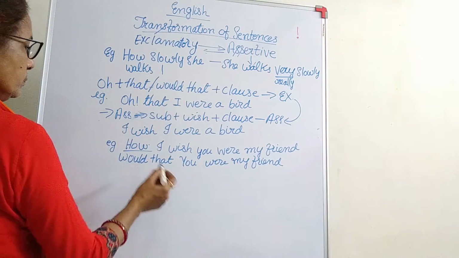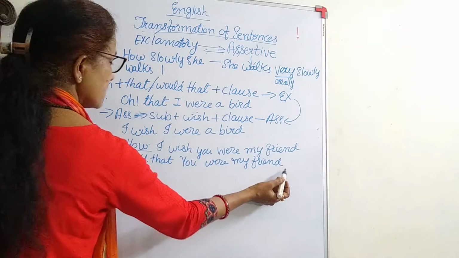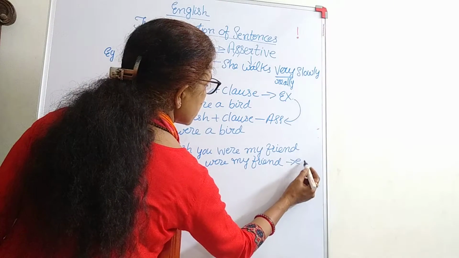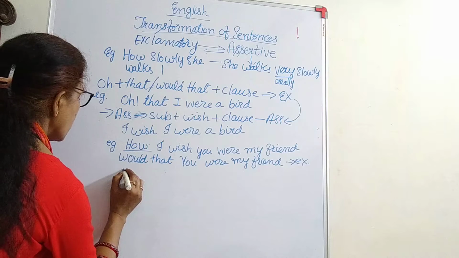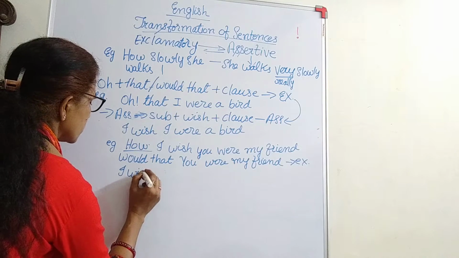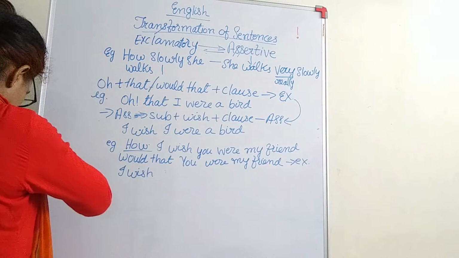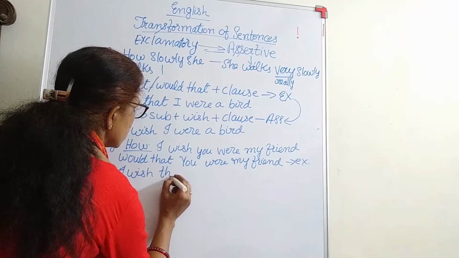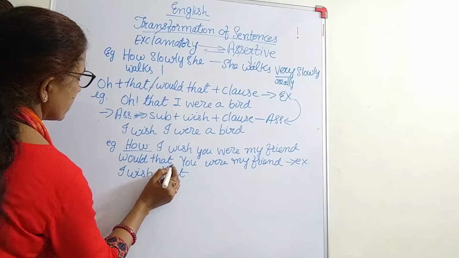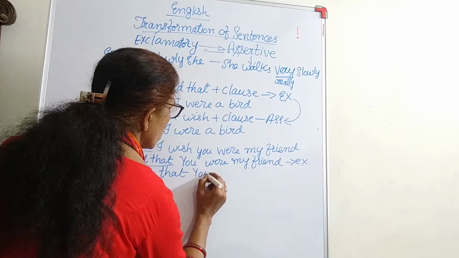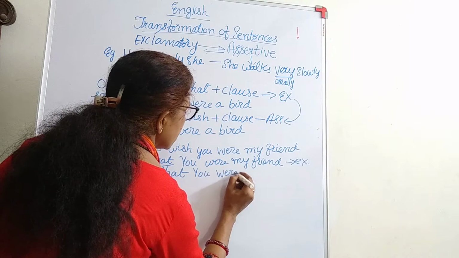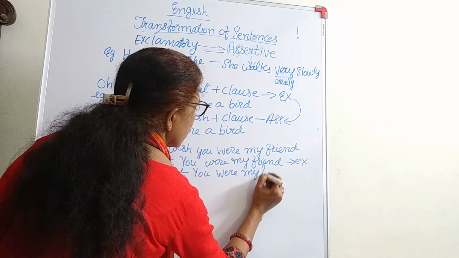These are all assertive sentences. No, these are exclamatory sentences, and this will change into what? I wish that. This would that is changed into I wish. I wish that you were my friend.